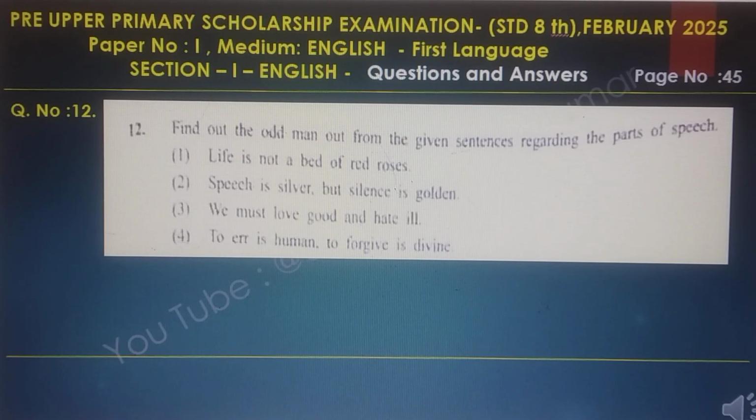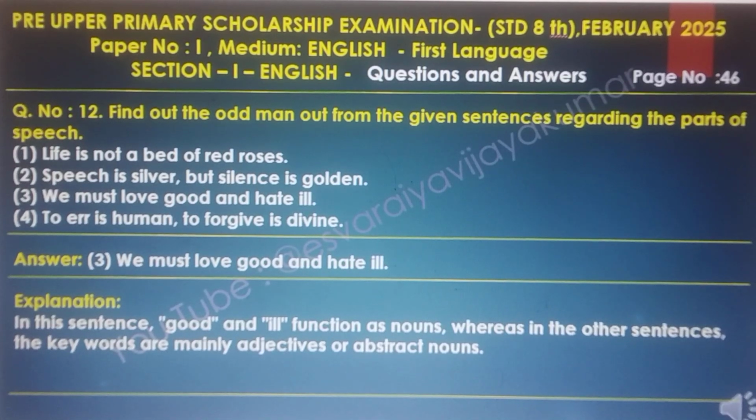Question number 12. Find out the odd man out from the given sentences regarding parts of speech. The answer to this question is 3. We must love good and hate ill. Explanation: in this sentence, good and ill function as nouns, whereas in the other sentences the key words are mainly adjectives or abstract nouns.